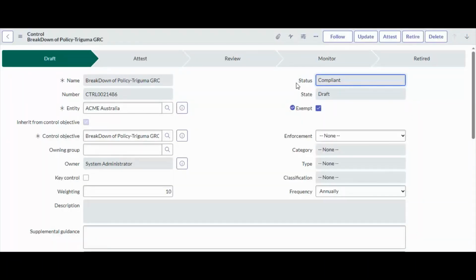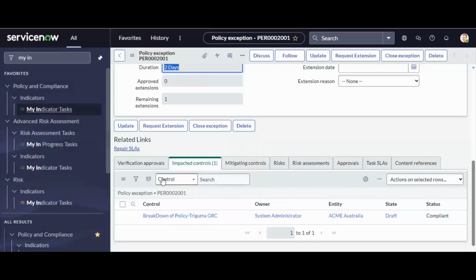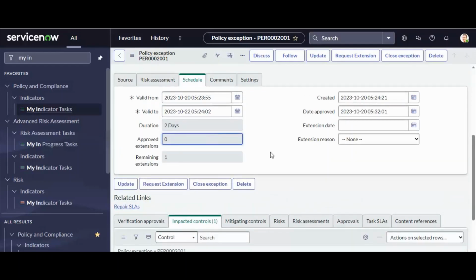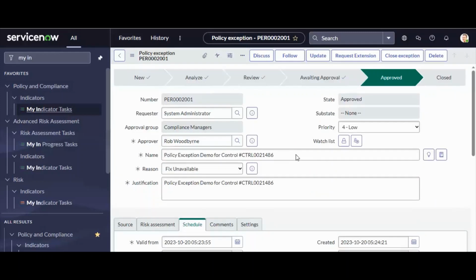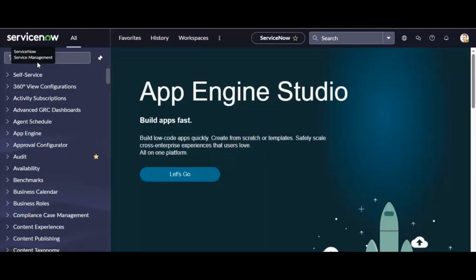But now what we did, we applied one policy exception for this control, and now it is in the compliant state. Because although the issue is still open, the control is still compliant because this policy exception is working for the next 2 days. I hope it is very clear how the policy exception works, how the policy exception life cycle and approval go on, and how we can request an approval. There are two ways to raise a policy exception: from the service portal and the classic view. It is up to the requirement and the organizational structure how we define the approval.